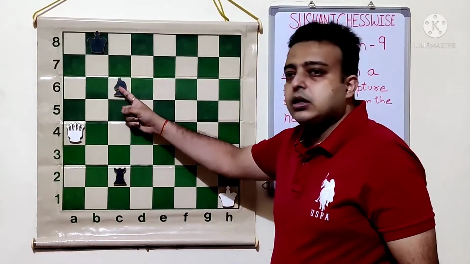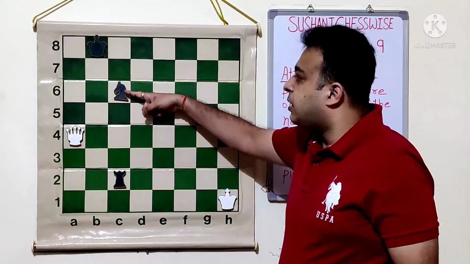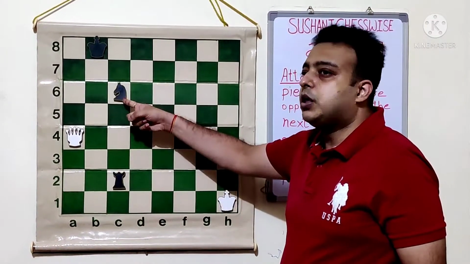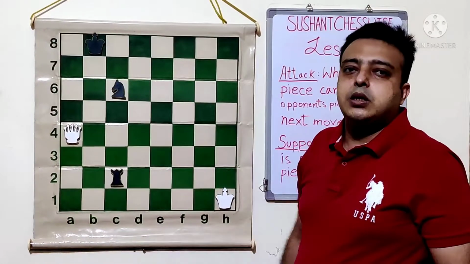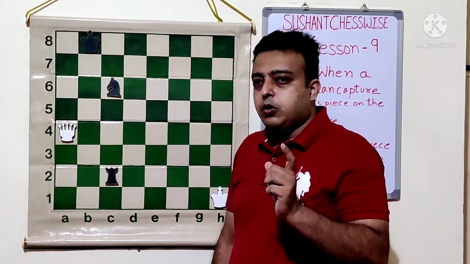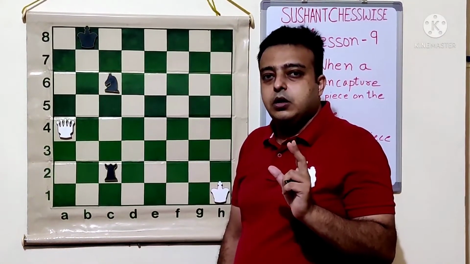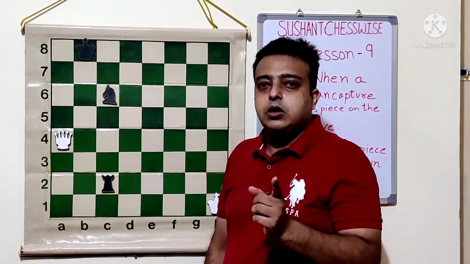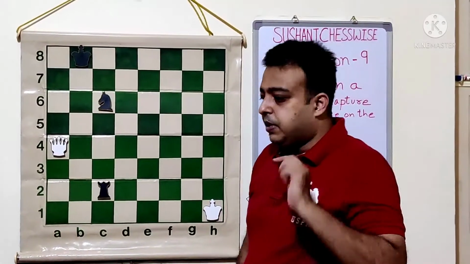And let's check the knight. The queen attacks the knight. Try to figure out if the knight is supported. It's very easy. The rook is supporting the knight. The rook can move straight. So if the queen captures the knight, the rook will be able to capture the queen. So it recaptures. So this is about attack and support. Now we will see what is the importance of attack and support. If the counting goes wrong in counting attacks and supports, what we play can definitely go wrong. So let's see some examples now.